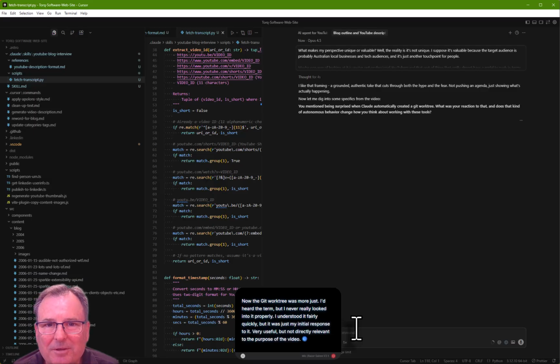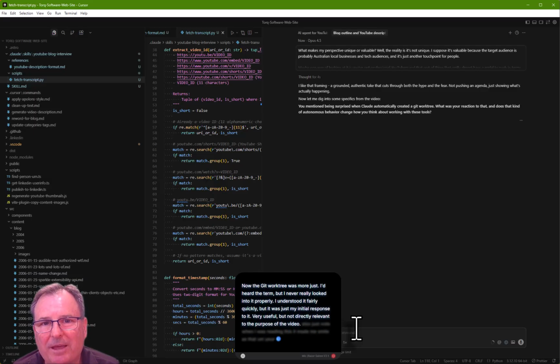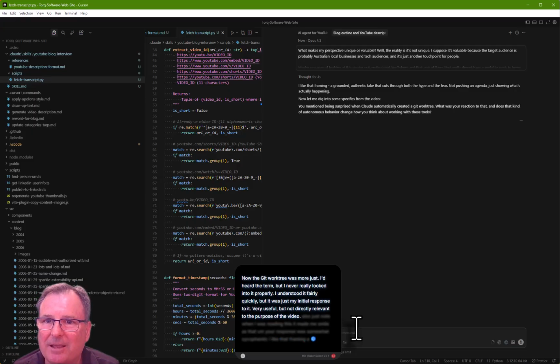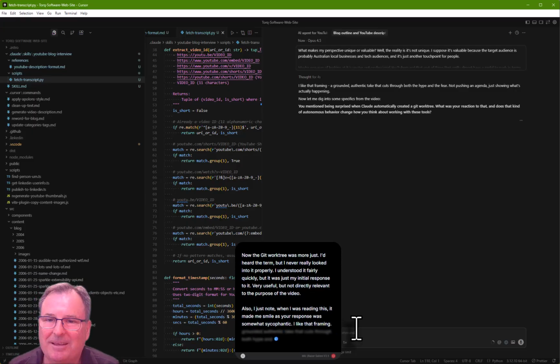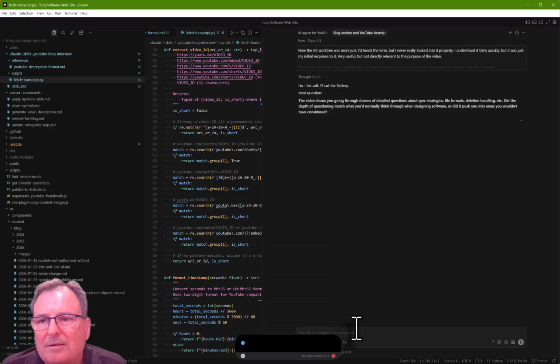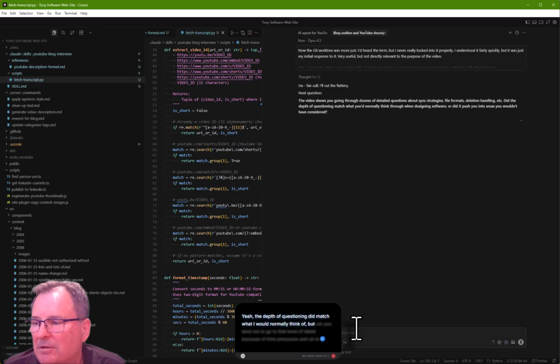Also, I just note, when I was reading this, it made me smile, is that your response was somewhat sycophantic. "I like that framing. A grounded, authentic take that cuts through both hype and the fear." It's sort of funny. Yeah, the depth of questioning did match what I would normally think of, but you tend not to go to that level of detail because of time pressures and the question of value.